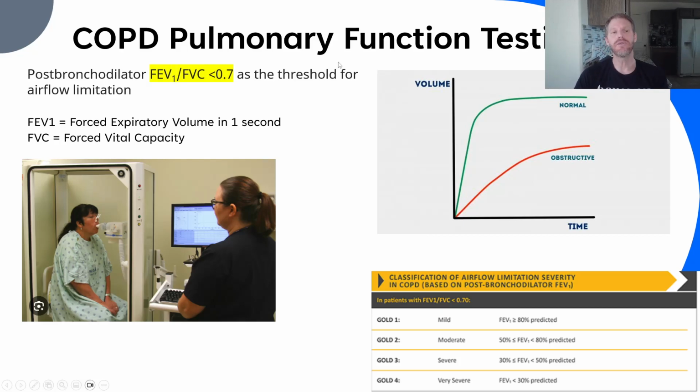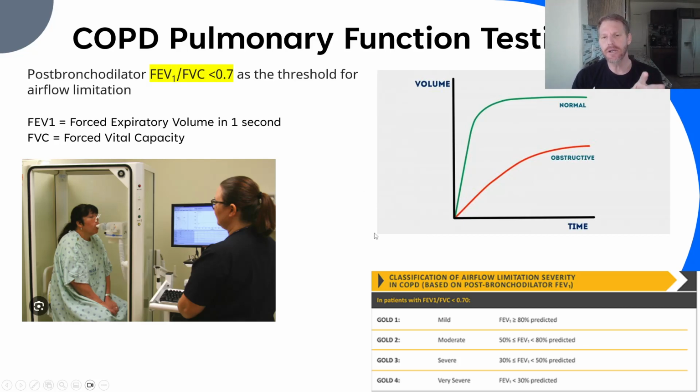So we take those two numbers right here, highlighted in yellow, FEV1, that first second, how much volume, divided by the total volume, and we divide that. If that ratio is less than 70%, that 0.7, we have the diagnosis of COPD. A normal person can do this about 80%. That first second will basically eliminate 80% of that air that's in the lung after a hard breath in and then a hard breath out. So that's kind of what we're doing with this.